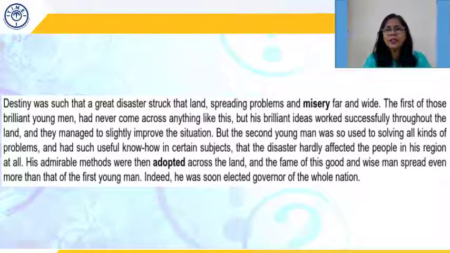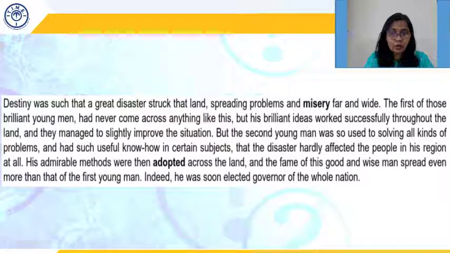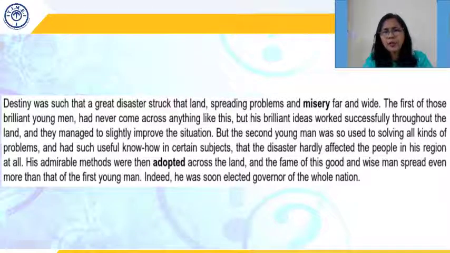So over here what happened? The first boy, even though he became well known, the second boy not only did good for himself, but he also wanted to help the others right from the beginning. And he was accustomed to different kinds of problems and how to tackle them, so it was easier for him to tackle the great disaster when it struck.